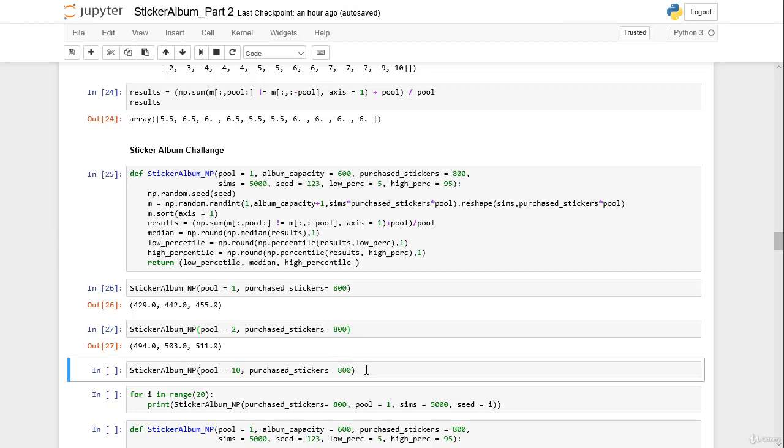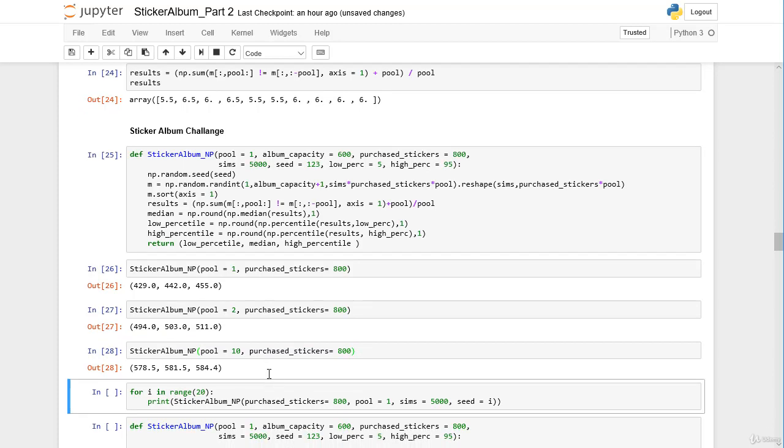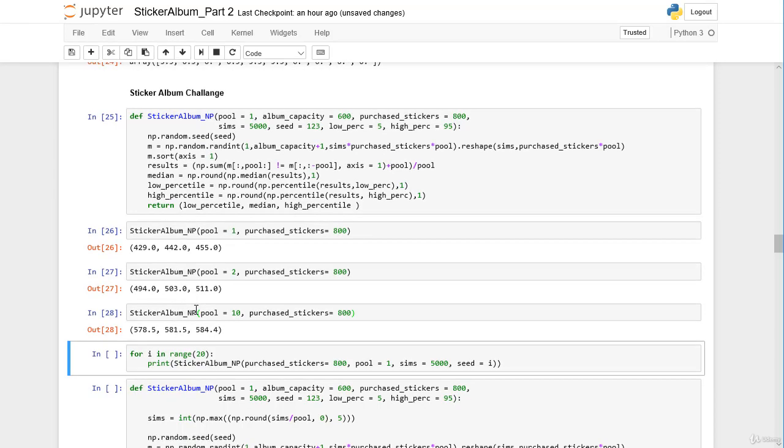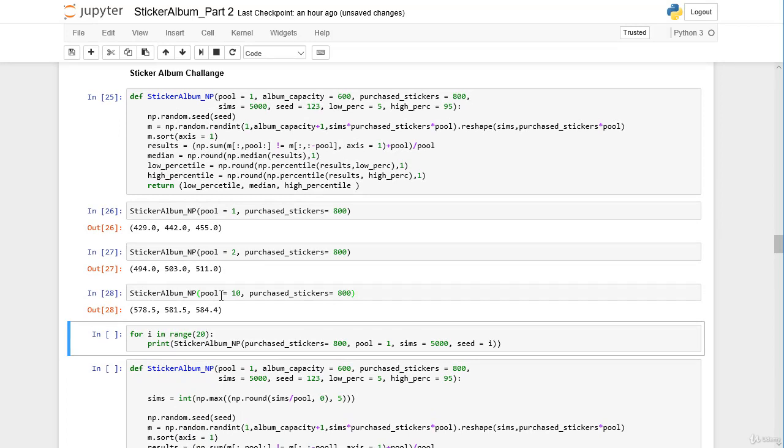And we can even increase our pool. So let's assume we form a pool of 10 people, everybody's purchasing 800 stickers. And now our median is 581.5. So this is a great improvement actually. You might have recognized that calling the function took us quite a lot of time in the end, because here we formed a pool of 10 people and we actually needed to simulate the purchase of 10 times as many stickers as we have in our pool equals 1 case. So it's getting more and more inefficient and takes longer to calculate if we increase our pool.